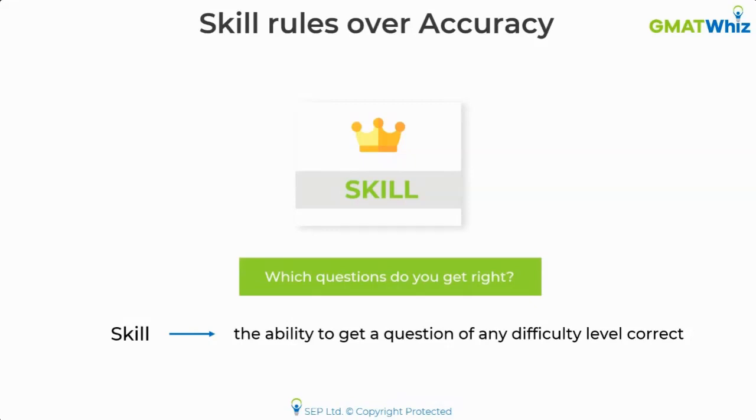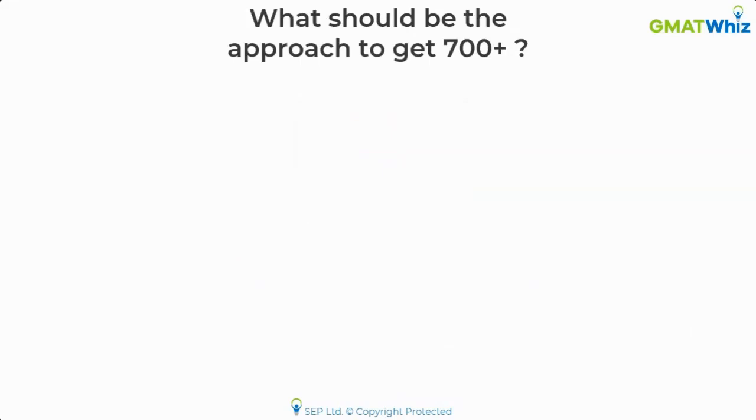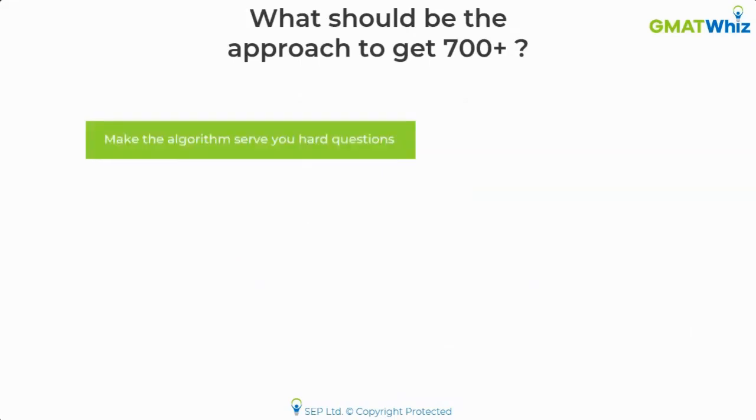So if you understand the whole algorithm, I can actually summarize it in a very simple way. If you want to get a 700 plus score, you have to just do two things. First thing, you have to make the algorithm serve you hard questions. How do you do that? You have to get a high accuracy on easy and medium questions.